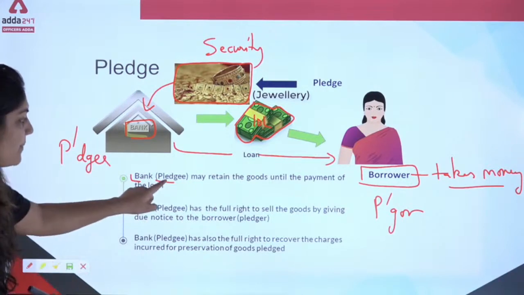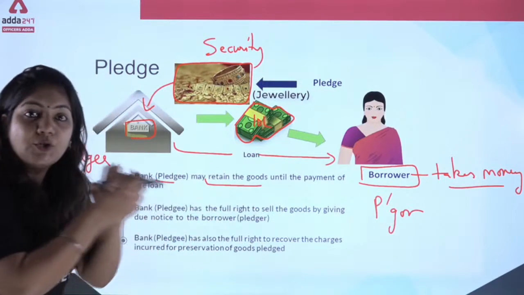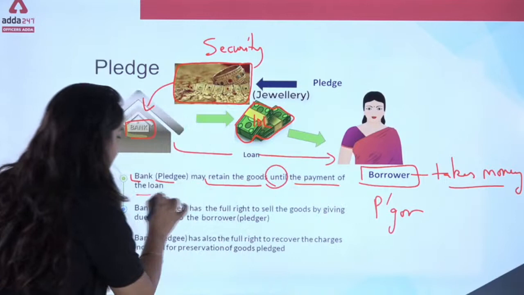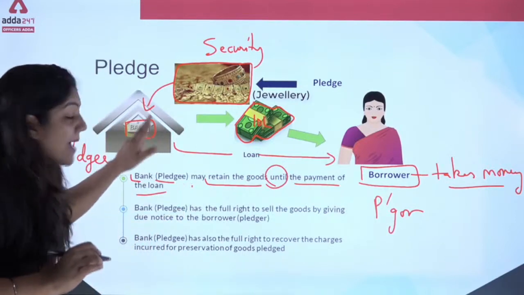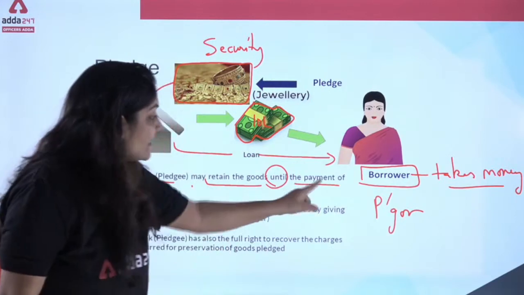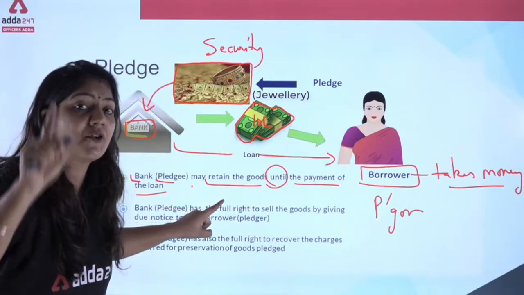Done. So the pledgee may retain the goods. Retain means to keep the goods until the payment of the loan. So the bank has a right to retain the gold jewelry until the payment of the loan. This is the first essential point of your pledge.